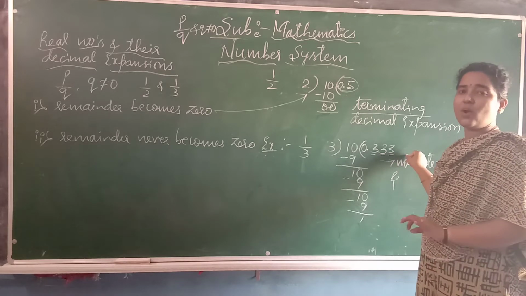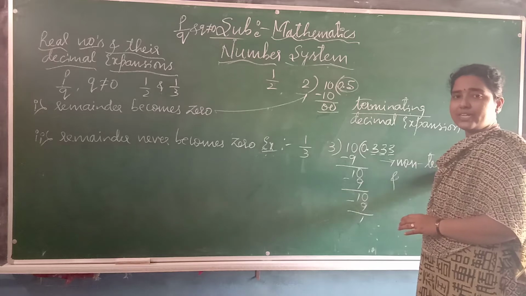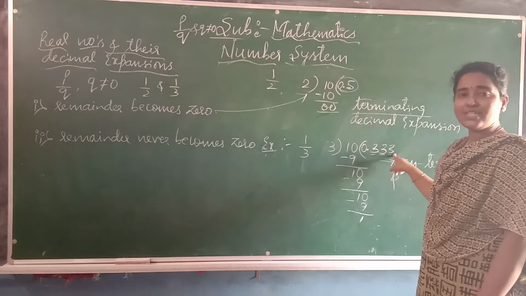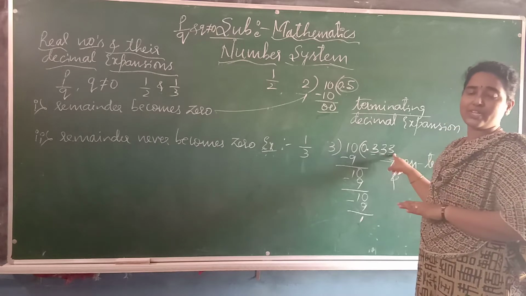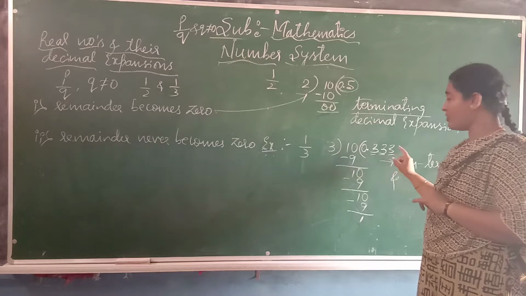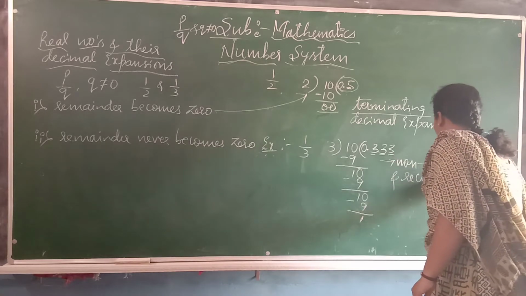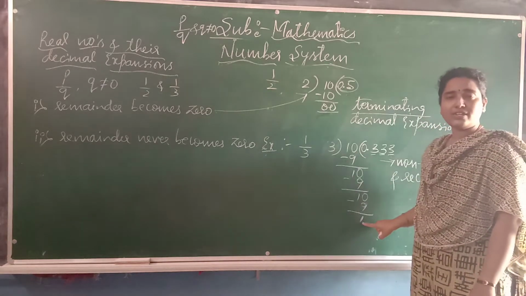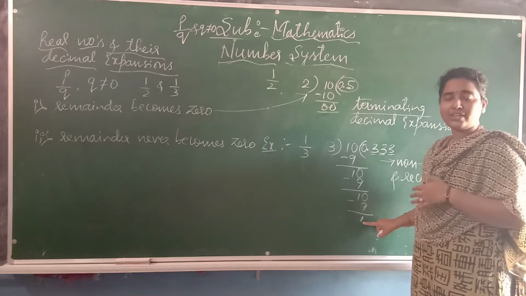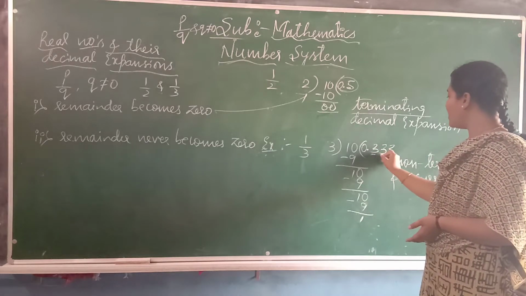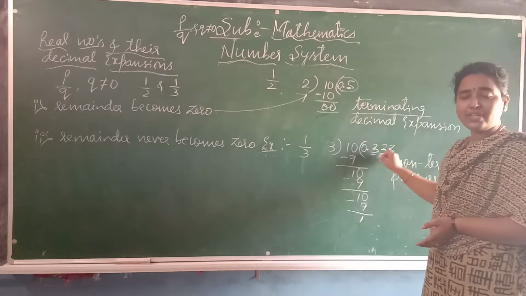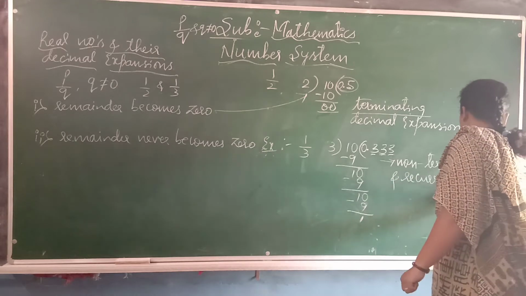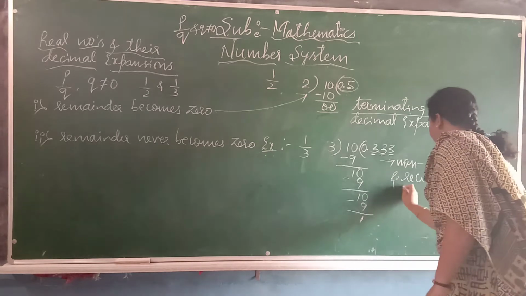That's why we call this recurring. Non-terminating means we don't get remainder 0 and in the quotient place the same numbers repeat continuously. That type of decimal expansion we call recurring. Therefore, in this example, we don't get remainder 0, 1 is coming continuously, and in the quotient place 3 is repeating. That's why we call this example a non-terminating and recurring decimal expansion.